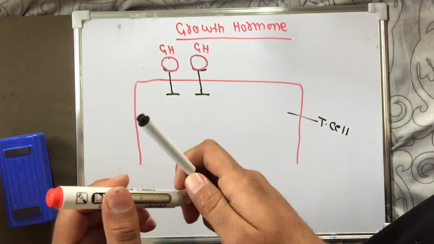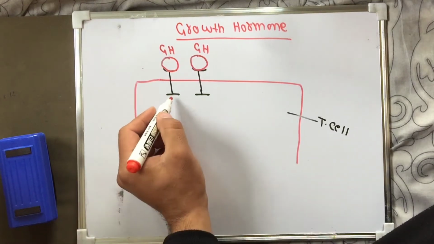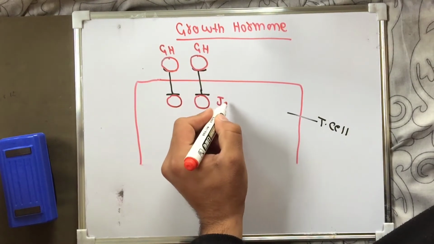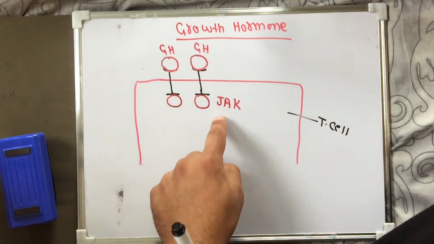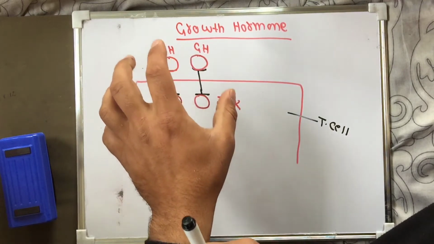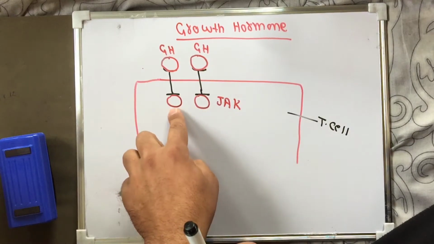Now their dimerization has occurred. Another molecule, which is known as Janus kinase, attaches here. JAK, we call it Janus kinase. Janus kinase attaches on the inner side of the one pass receptors. These are the Janus kinases.